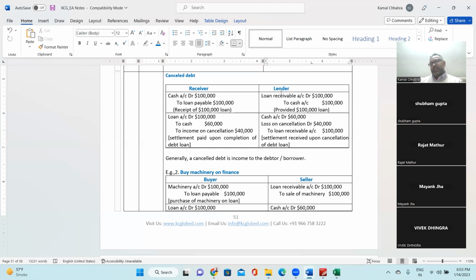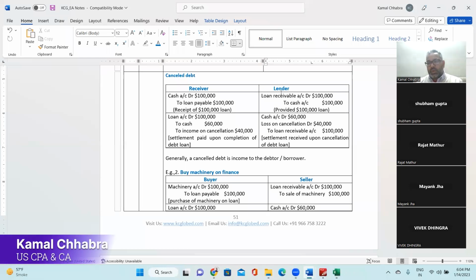Second entry is, let's assume after 6 months, the person whom you have provided $100,000 is not in a position to pay you back. And now finally, you both got into a settlement that give me $60,000 and $40,000 I will waive off, right? In that scenario, the person who is receiving the waiver, would it be his or her income or not? Are you getting my point?